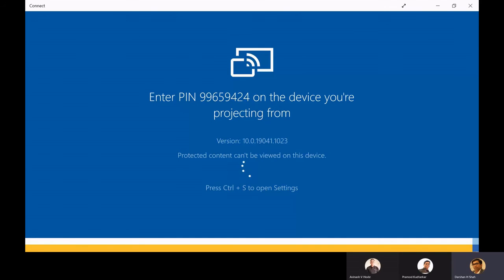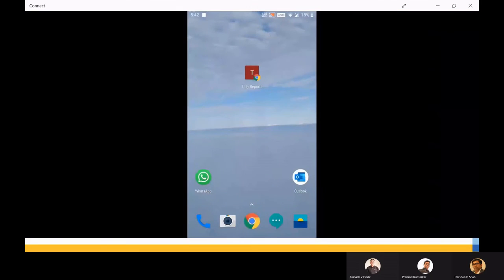So I'm just connecting it. Friends, you can also do it, not the process I'm doing right now. Yeah, so friends, this is my mobile, and Avinash, just confirm whether you are able to see the mobile on the screen. Yes, Darshan. I hope you are able to see the icon also, Tally reports. Yes, we can see the icon on the screen.